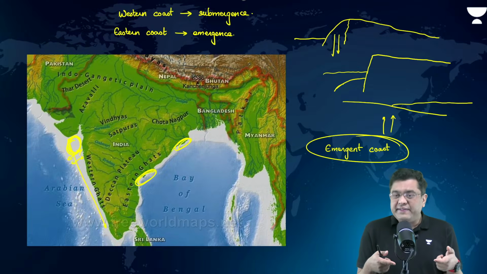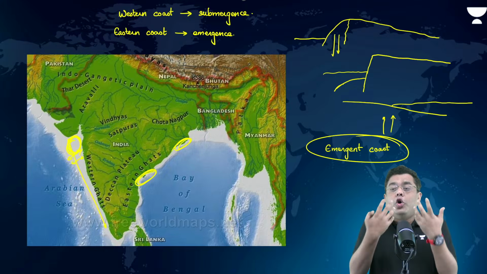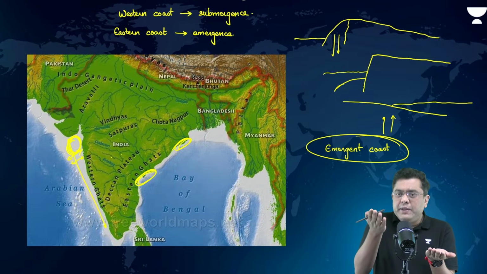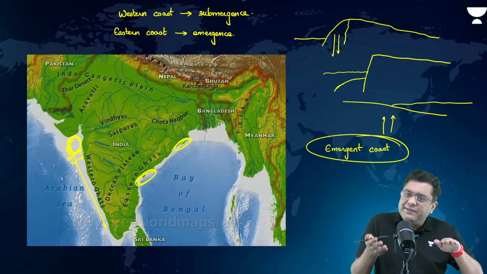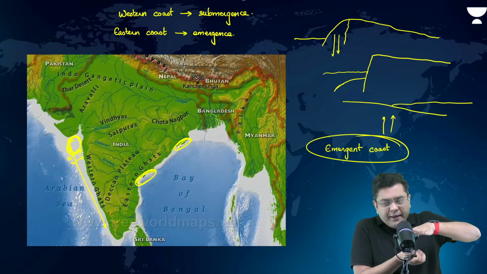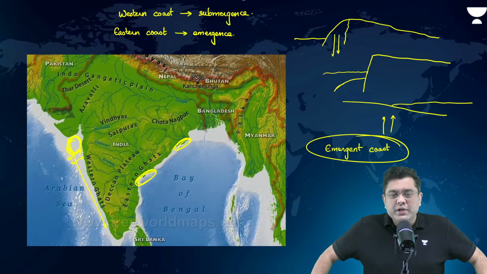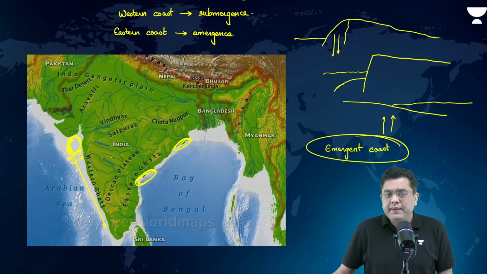It is not the exact cause here, but it is a natural causation over a longer period of time that you will have the lower density portion which is going to be uplifted. So that is where the internal heat pushed the eastern coast upwards and created an emergent coastline, creating lot of oil avenues in the region of the Krishna Godavari basin and the Mahanadi basin as well, right?